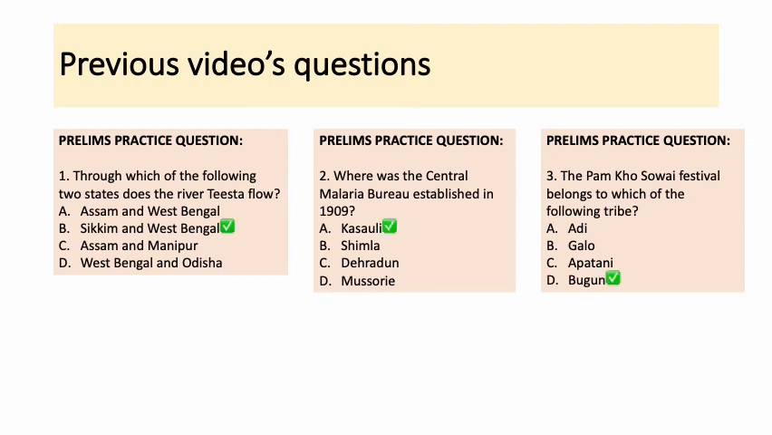So the answers are: the river Teesta, in the case of India, flows through Sikkim and West Bengal, and finally enters Bangladesh. The Central Malaria Bureau in the year 1909 was established in Kasauli in the state of Himachal Pradesh. The Pankhoswai festival belongs to which of the following tribes? It belongs to the Bugun tribe and it is celebrated in the West Kameng district of Arunachal Pradesh.